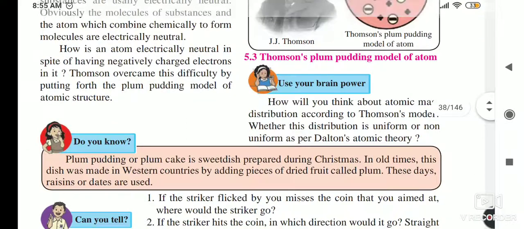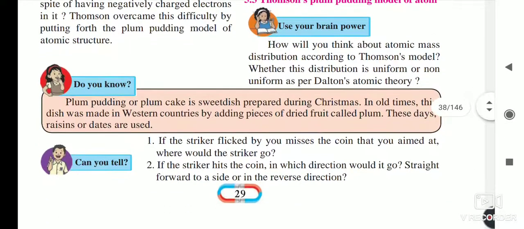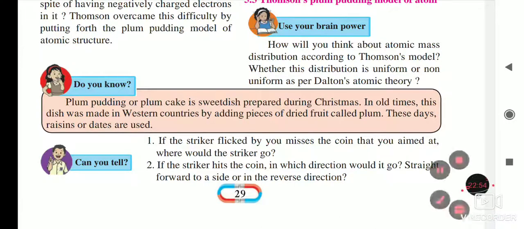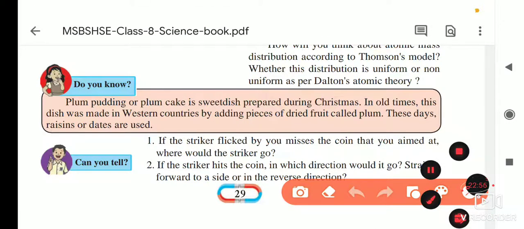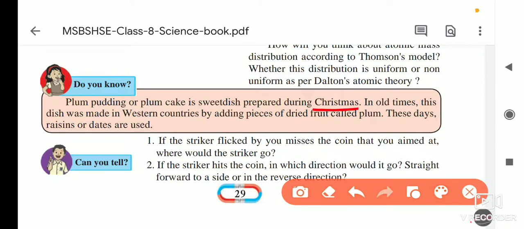One more thing is given here. Do you know plum pudding or plum cake is a Swedish dish prepared during Christmas? In olden times, this dish was made in western countries by adding pieces of dried fruits called plums, and that's why it is called plum pudding. These days raisins or dates are used for this.